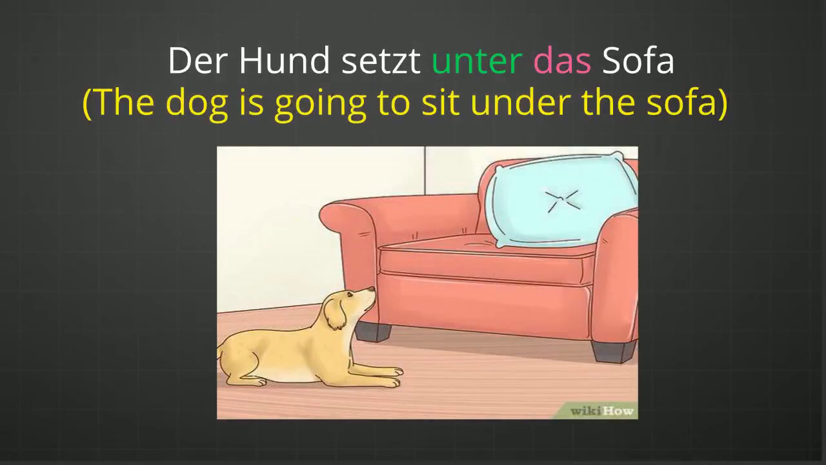Unter. Der Hund sitzt unter das Sofa. Unter is a wechselnde preposition, Sofa is a neuter noun. Now der Hund is the subject, der Hund sitzt. The dog is going to sit. The dog is changing his position from point A to point B. There is a motion in the sentence, so you can say that unter is an accusative preposition, and that is why unter das Sofa.